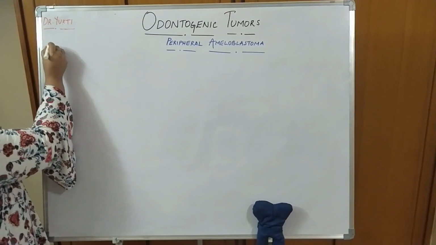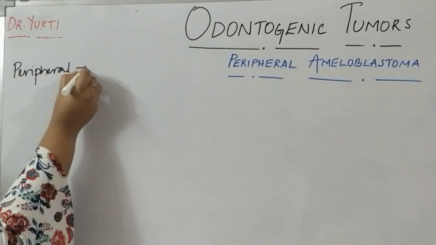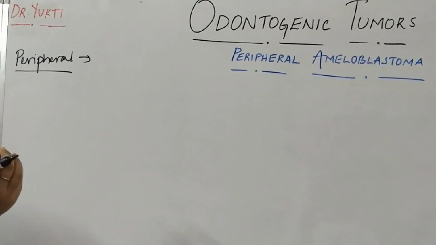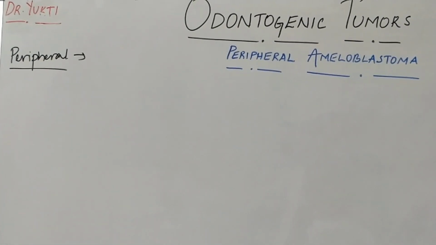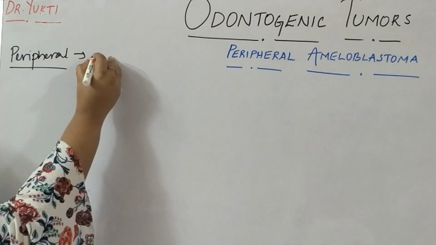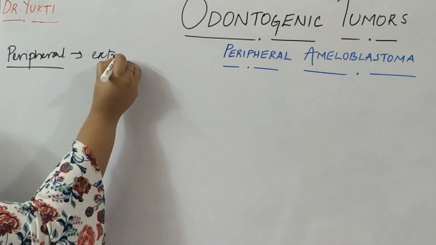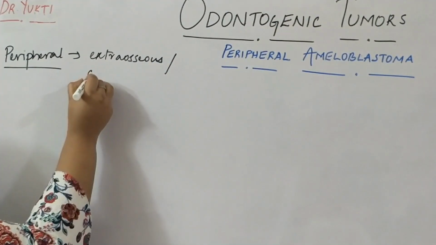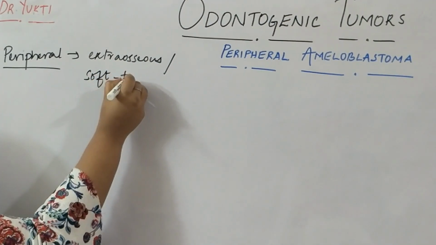So the peripheral always means, again mind you, when it is used as a prefix to any intraosseous tumor, it means the extraosseous or the soft tissue variant.